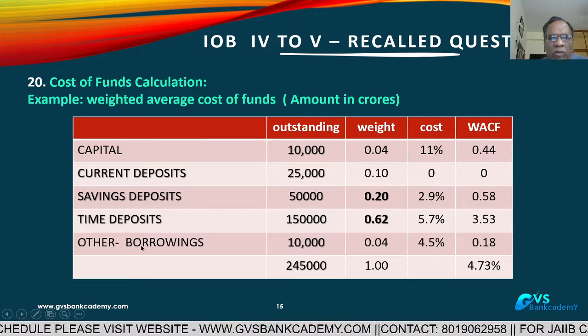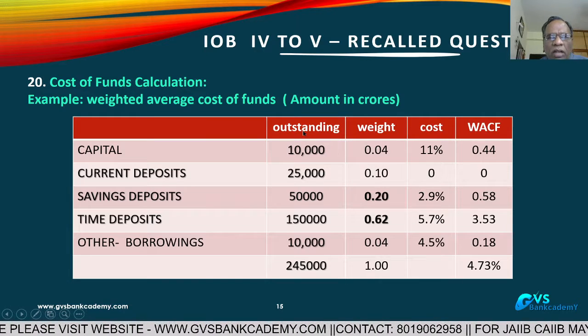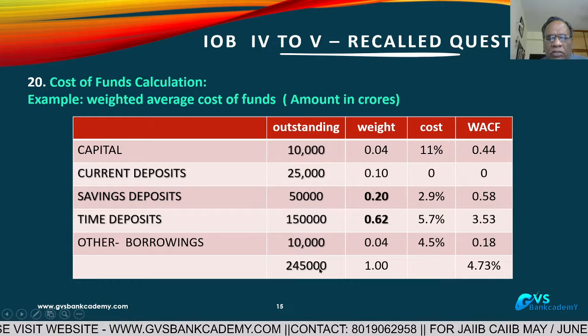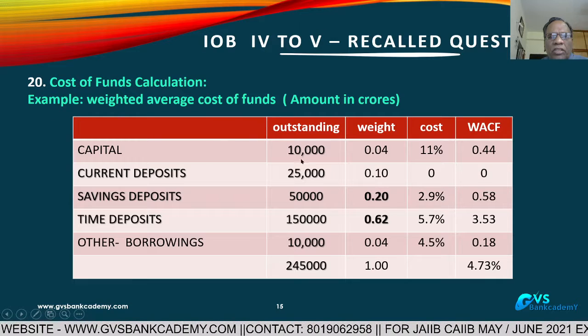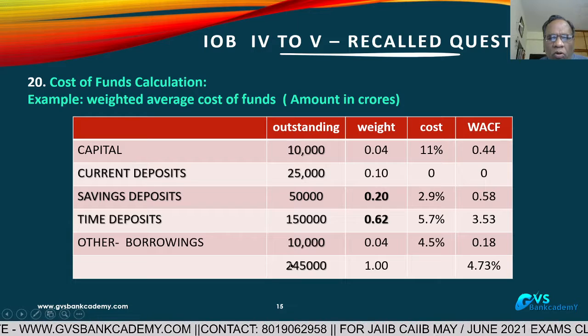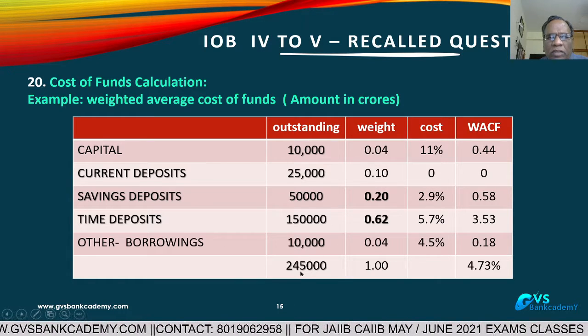Other borrowings or market borrowings 10,000 crores. This makes the total liabilities of the bank 2,45,000 crores. I am taking this hypothetical example for understanding purposes.